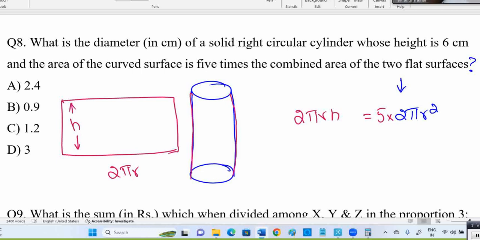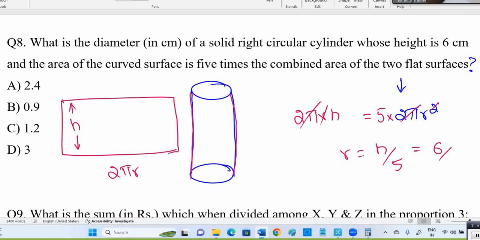So what is the r value? 2 pi gets cancelled, one r gets cancelled. r equals h by 5, if I am not wrong.